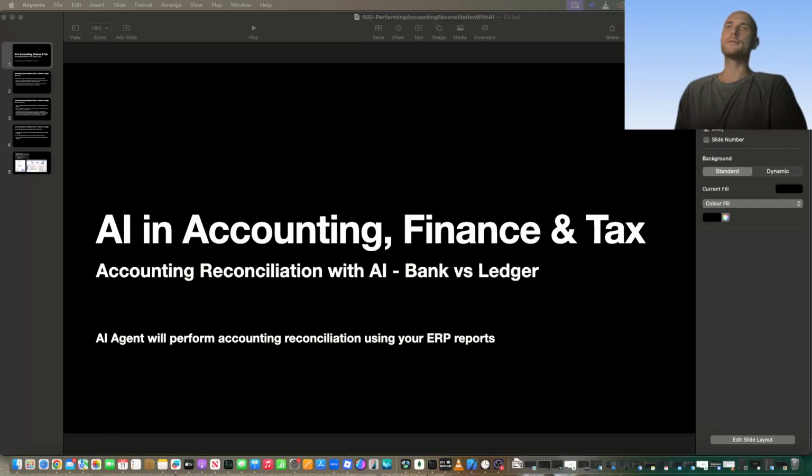But imagine this: instead of spending hours combining transactions, chasing mismatches, and updating records manually, an AI agent does it for you. Not just faster, but with the ability to flag anomalies, explain variances, and even suggest corrective actions in real time. Today, I'm going to show you how agentic AI transforms reconciliation from a reactive manual task into a proactive, automated safeguard for financial integrity.